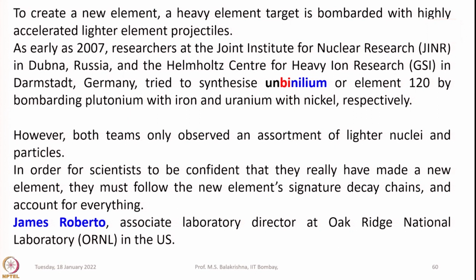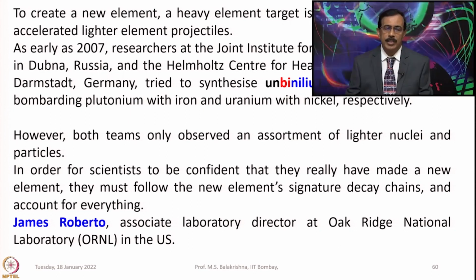As early as 2007, researchers at the Joint Institute for Nuclear Research in Dubna, Russia, and the Helmholtz Center for Heavy Ion Research in Darmstadt, Germany, tried to synthesize the element with atomic number 120, which with IUPAC naming you can call ununbinilium, by bombarding plutonium with iron and uranium with nickel respectively. However, both teams only observed an assortment of lighter nuclei and particles. So, that indicates how difficult it is to make heavier elements in the laboratory.